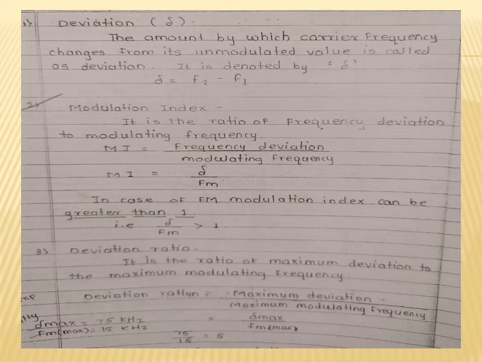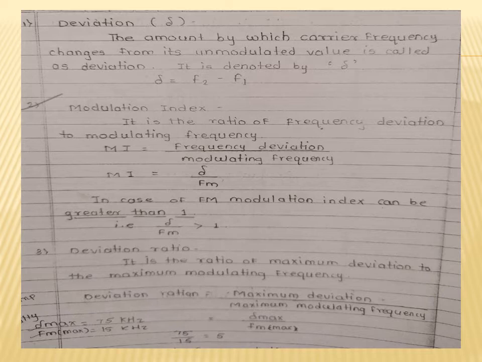What is the deviation ratio? It is the ratio of the maximum deviation to the maximum modulating frequency. The maximum deviation is del max, and the maximum modulating frequency is fm max.